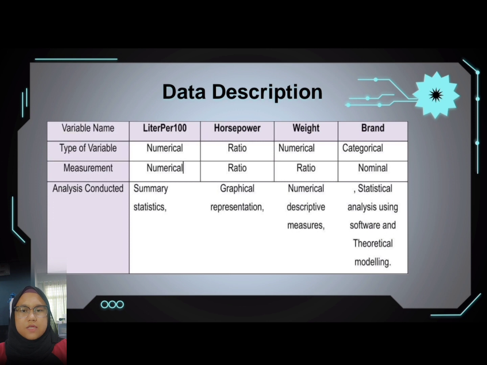I will explain about data description for this assessment. Variable names in this assessment are liter per 100, horsepower, weight and brand. Analysis of data are conducted through summary statistics, graphical representation, numerical descriptive measure and statistical analysis using software and theoretical modeling.